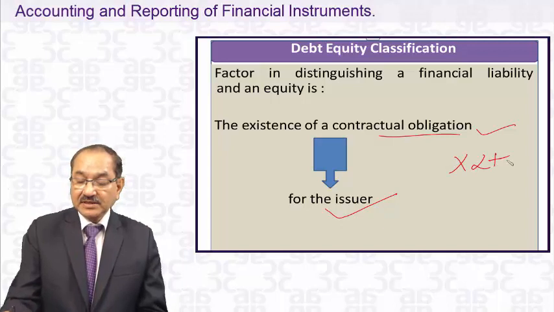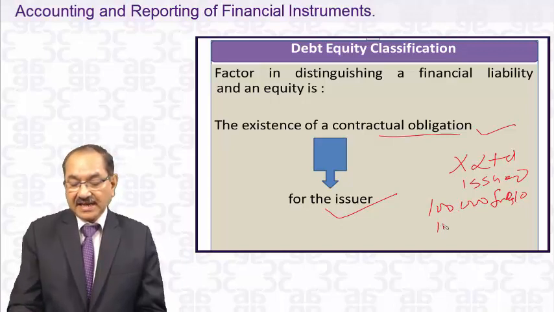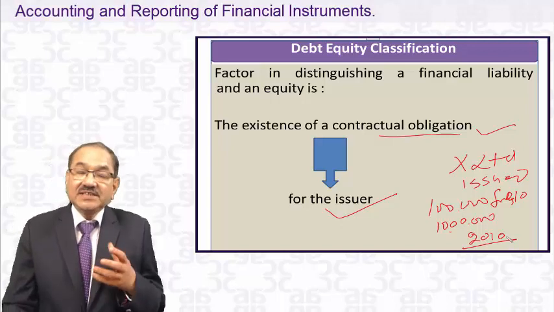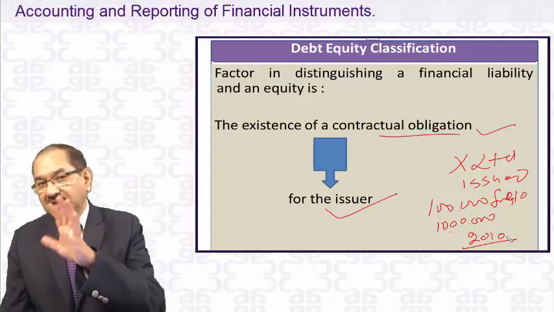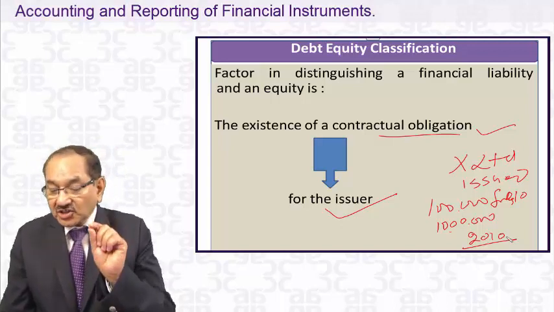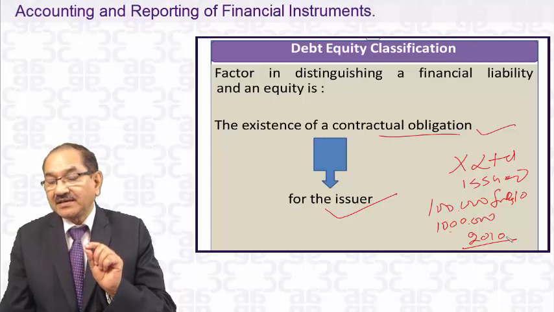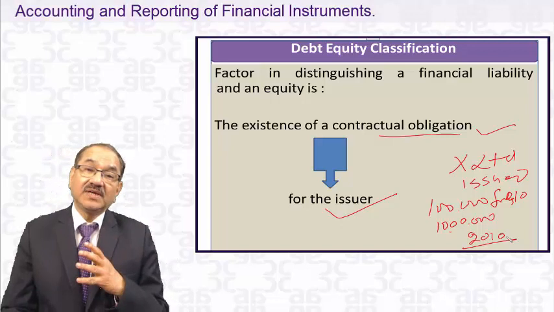Suppose X Limited issued 1 lakh equity shares at rupees 10 per share, meaning 10 lakhs, in 2010. It received 10 lakh rupees. It will put it in the equity share capital. The question arises whether there is a contractual obligation to pay 10 lakhs to the equity shareholders. Contractual obligation.